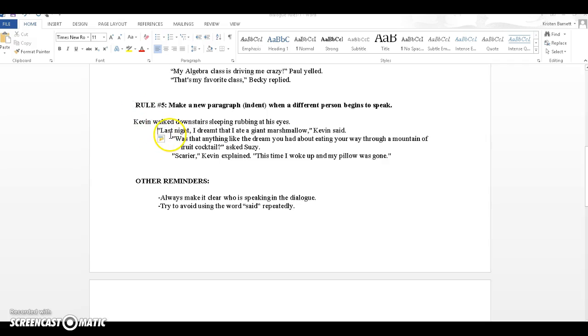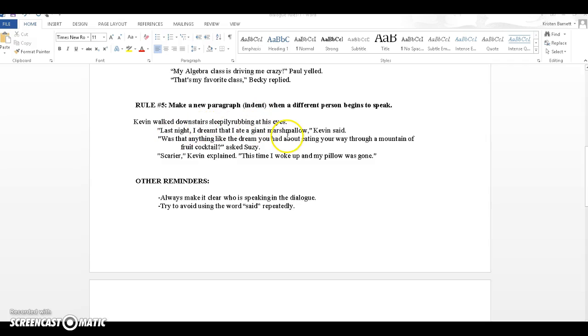So that is technically a new paragraph. It's a one-line paragraph, but that's fine because, remember, these aren't essays, these are stories. So then the next person who's talking is Susie. So you indent and start a new line. So again, Kevin walked downstairs sleepily, rubbing at his eyes.